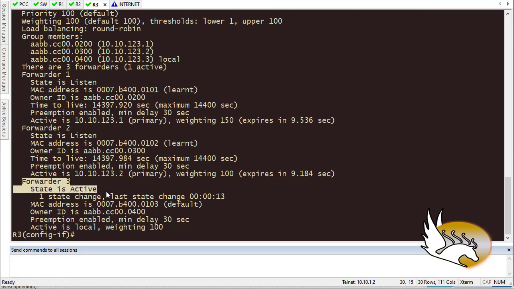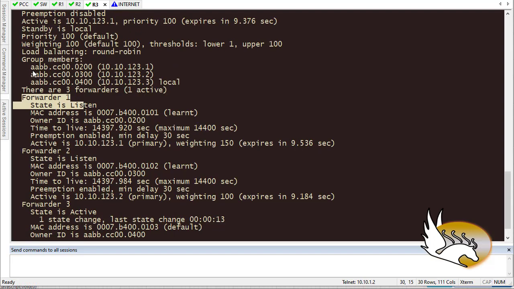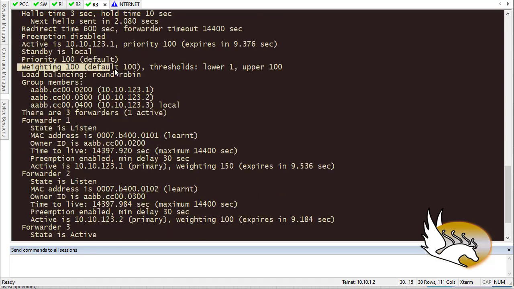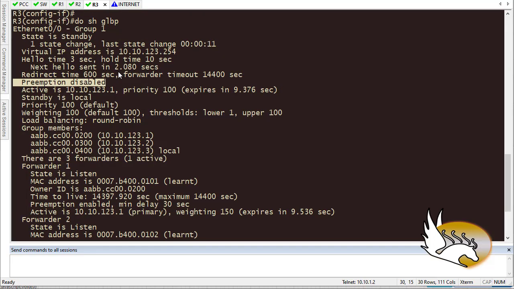As a matter of fact, this is forwarder 3. Forwarder 2 is going to be router 2. Forwarder 1 is going to be router 1. Okay? I have a weighting of 100 here. Preemption, I didn't set preemption on any of the routers as a matter of fact. This is the virtual IP address that I have.